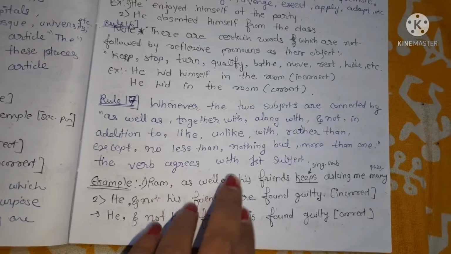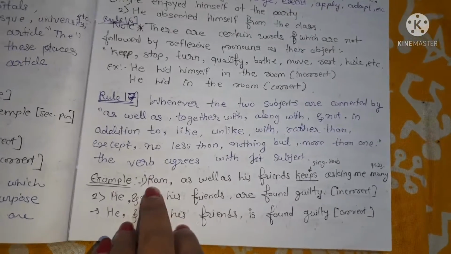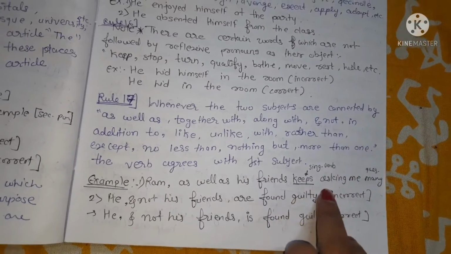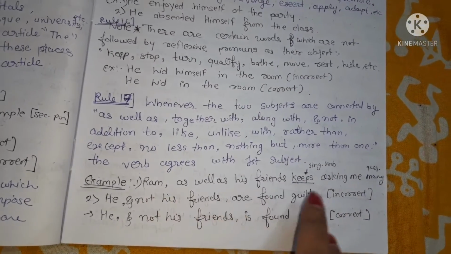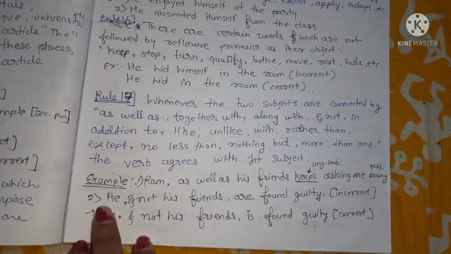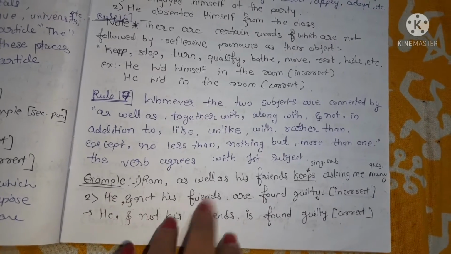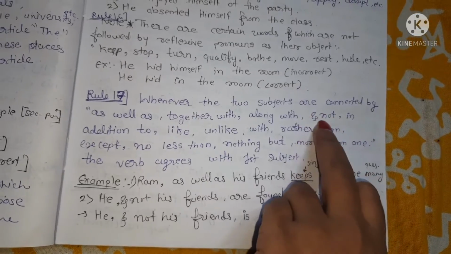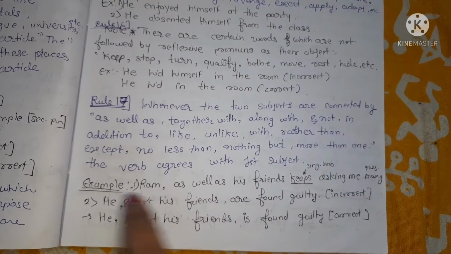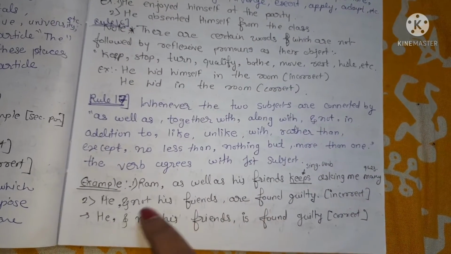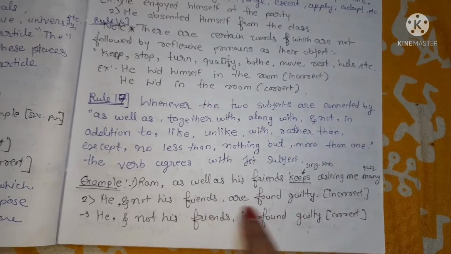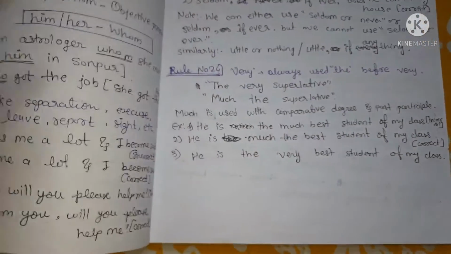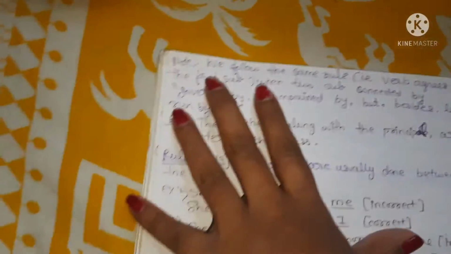"Ram, as well as his friend, keeps asking me many questions." Ram is singular, so we use the singular verb "keeps". "He and not his friends are found" is an incorrect sentence. We have to use "is" here. Okay? Understand?